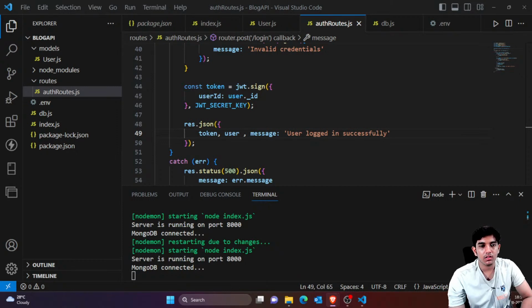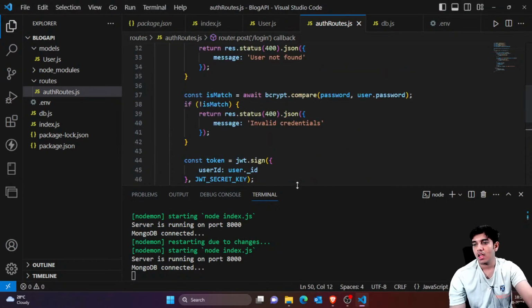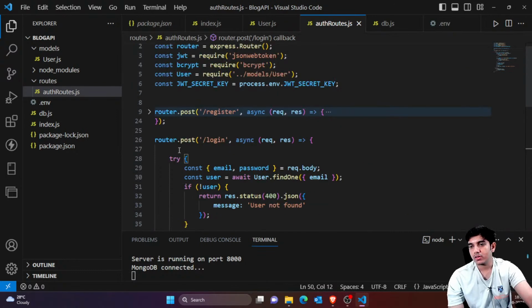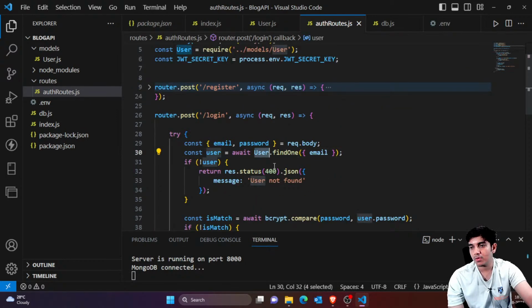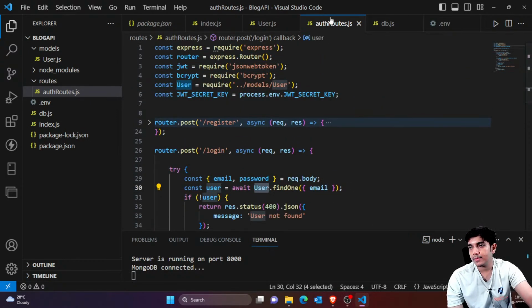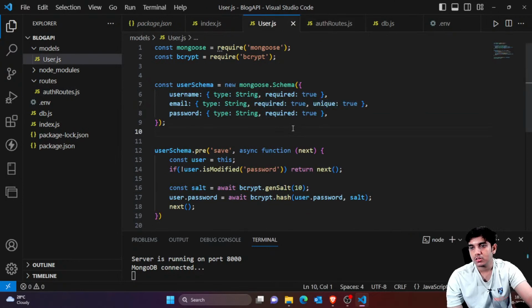This is login authentication. Yes, this is login authentication. Correct. So we have completed login authentication, but I feel that there is some problem with the model part. So let me just check what I have done here. Just a minute, guys.